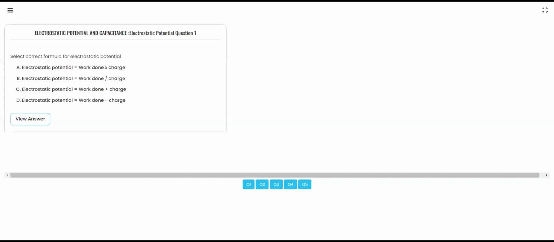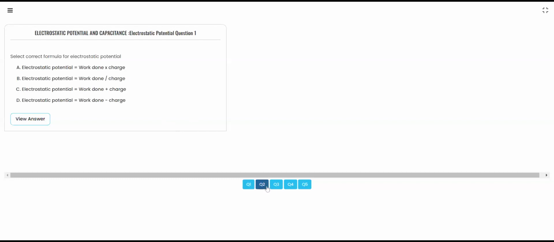Very good, Manohar. We saw the definition: the amount of work done to bring a unit positive charge from the reference to the specific point is known as electrostatic potential. So it will be work done per unit charge.